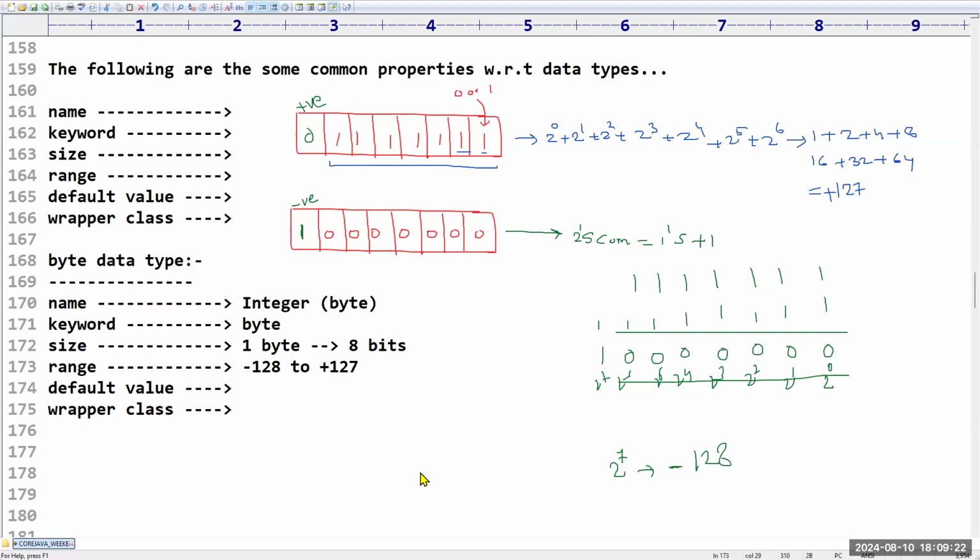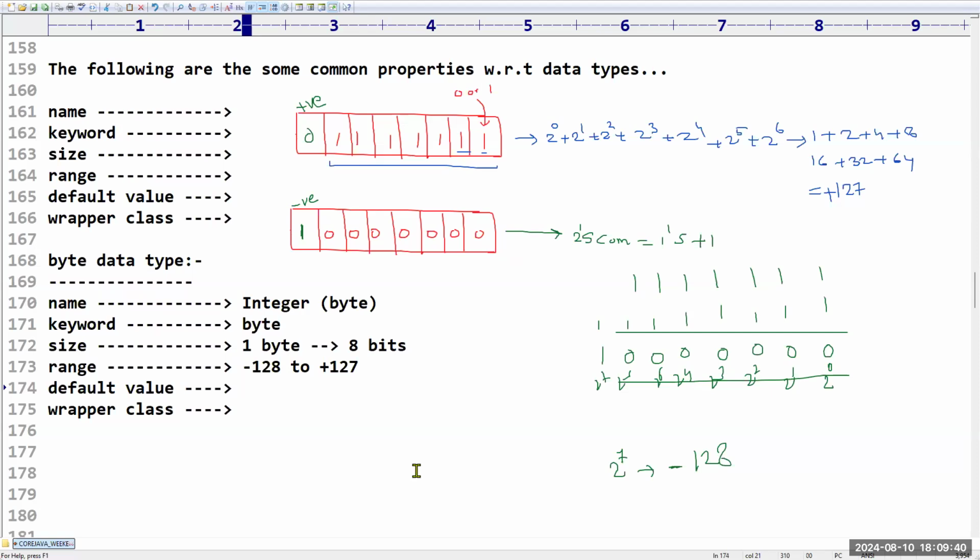Java provides some tools to get the maximum and minimum. Just for our convenience, I'm evaluating internally how it will be. If you want, I'm going to share this diagram also with you. Sir, is it clear up to this? Please confirm.